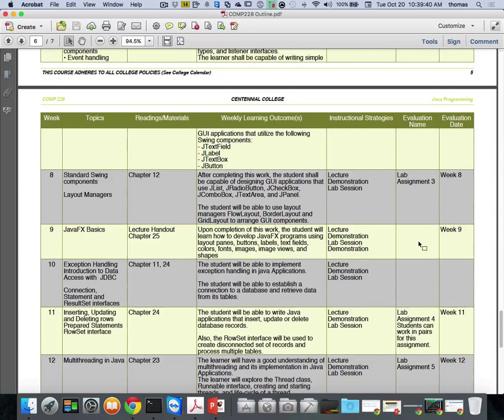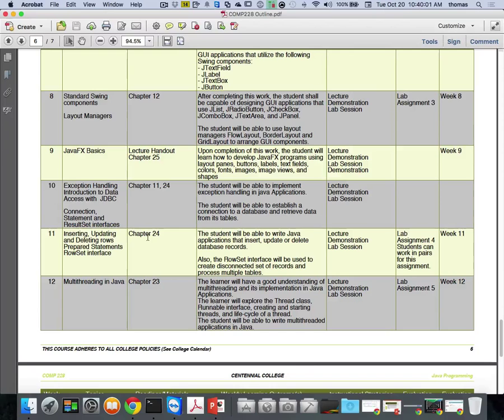So the due dates might change, but the content for the course and the course schedule is going to stay on track. By week 9, we should hit JavaFX. We're not going to do a lot with JavaFX. It's kind of neat. It's a different way of doing a UI, especially from a web perspective. And then the big one, and I think always the more complicated one, is weeks 10 and 11, which is Java with database. Once we get into that, it needs a couple of weeks.